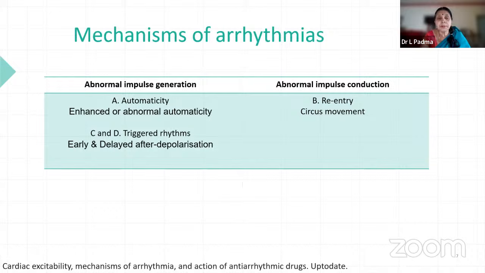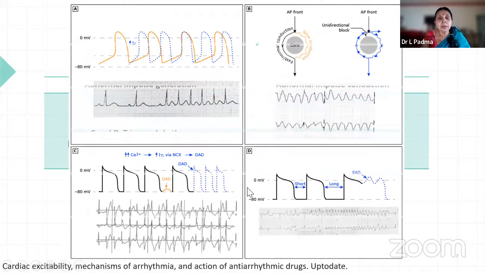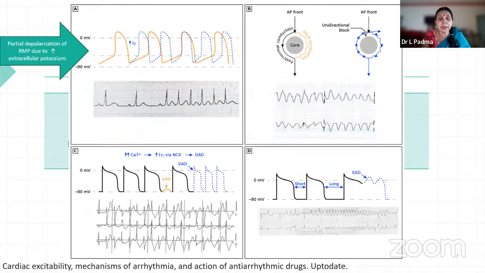The mechanisms of arrhythmias are mainly of two types, or it can be both put together. In impulse generation, there is abnormal automaticity, or there are triggered rhythms with early and delayed afterdepolarizations. And in abnormal impulse conduction, we normally see re-entry, circus movement. So these are the mechanisms of arrhythmias.